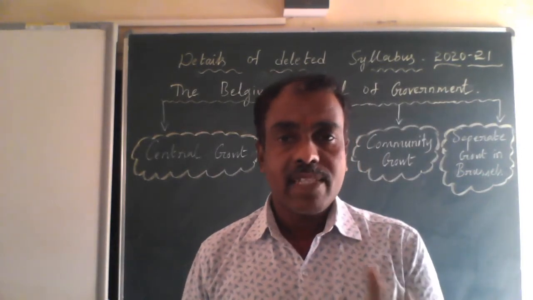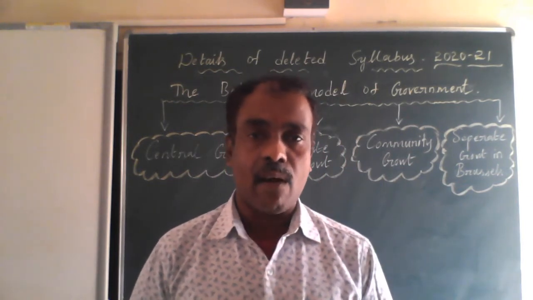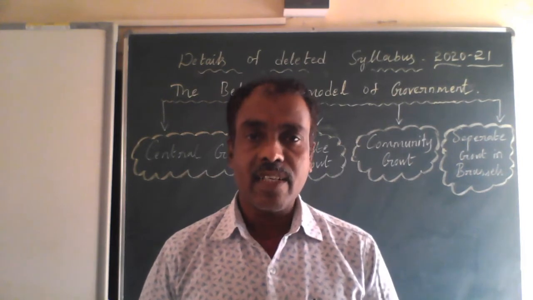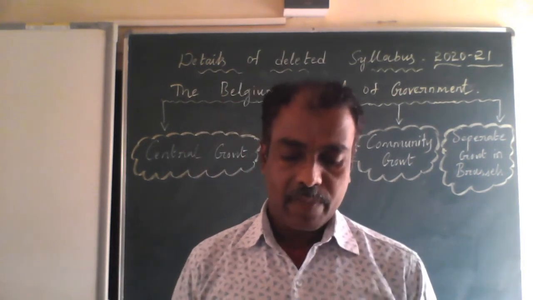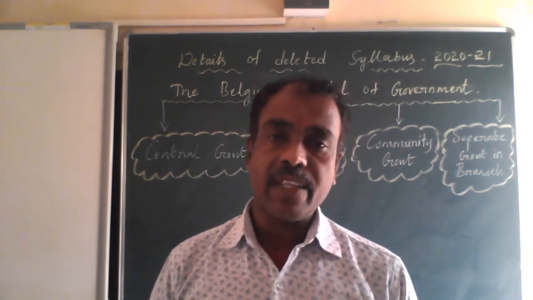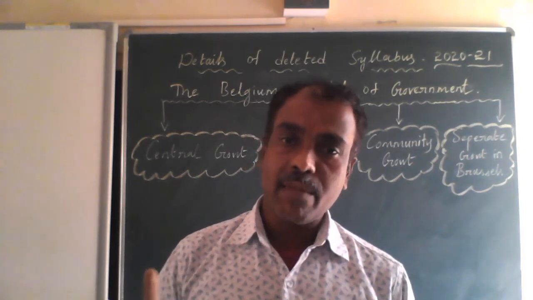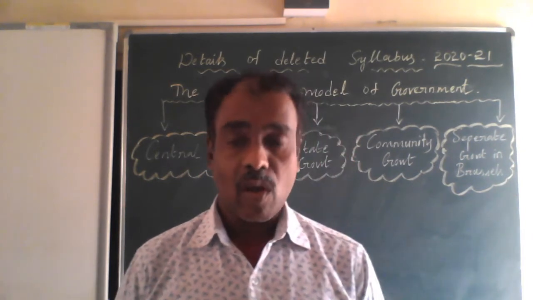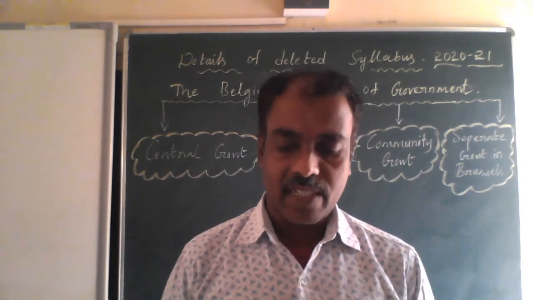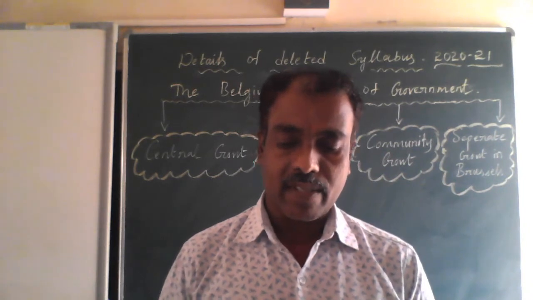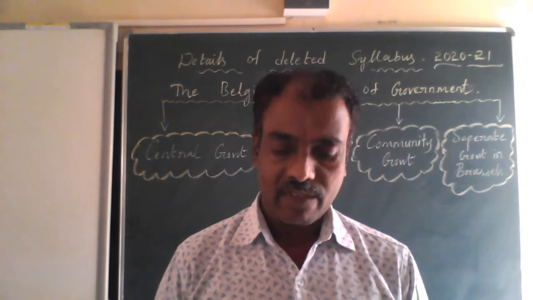See, the Belgian leaders recognized the existence of regional differences and cultural diversity. So they accepted the existence of regional differences and cultural diversities.